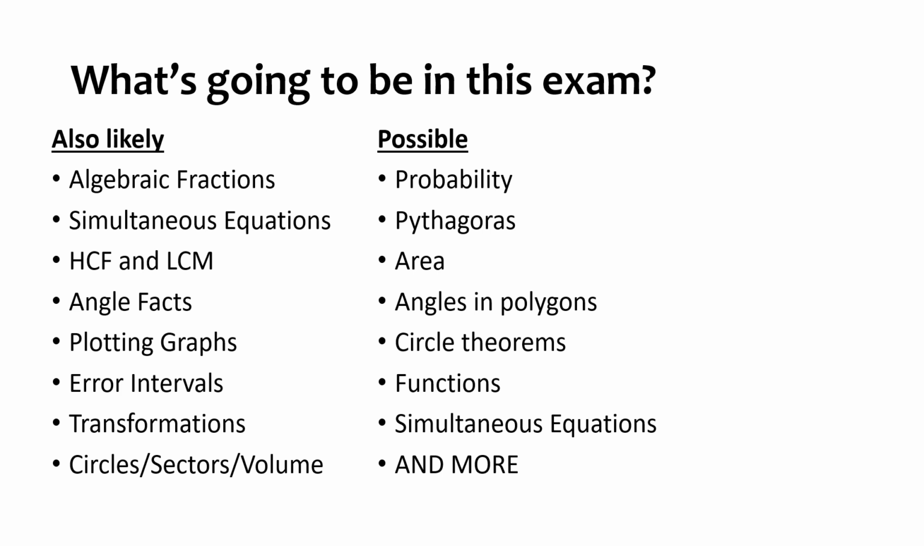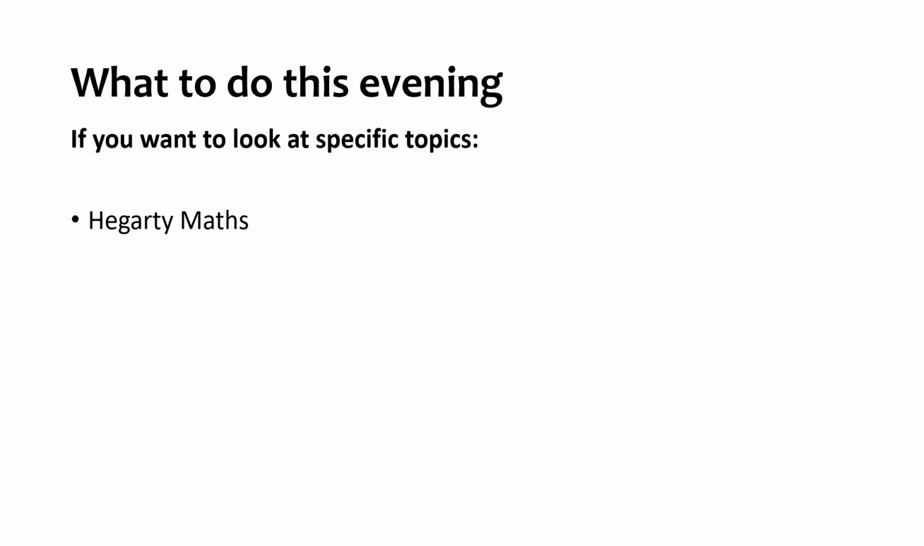But these are just some of the topics which are either non-calculator only or high frequency for past papers for non-calculator. Okay, so prioritise topics from these lists when you're doing your last bit of revision tonight. So how are you going to revise those things tonight? Well, if you want to look at specific topics, so you've looked at those lists, maybe you've taken a screenshot of those, you've prioritised the ones you're going to do first, here are some websites you can use.